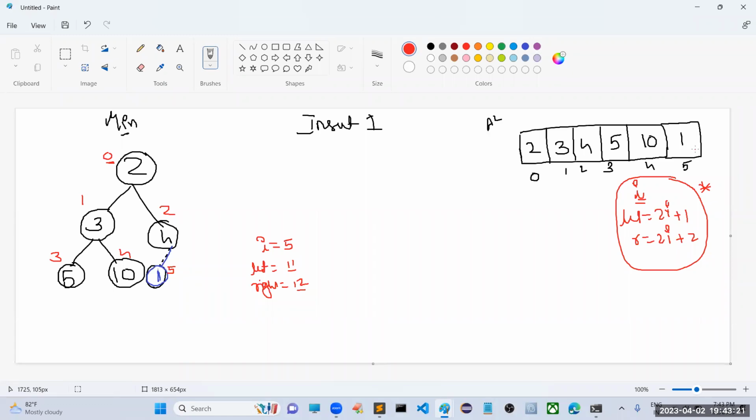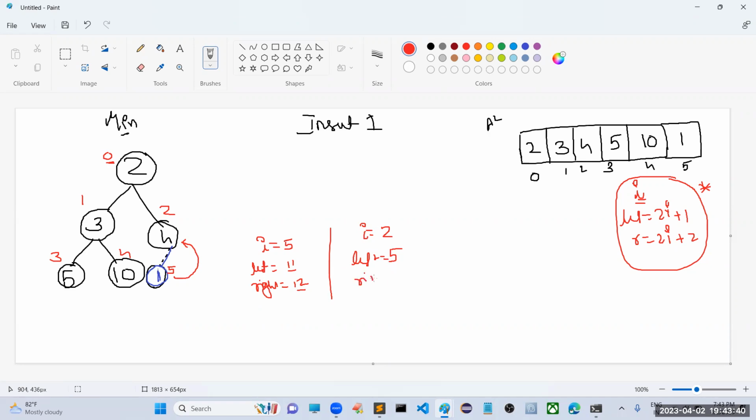Then what do we have to do? Sir, you have to go for its parent. Sir, what is the parent i value? Sir, parent i value is nothing but 2. Try to find out its left child. Sir, what is its left child? 2 into 2, 4. 4 plus 1 is nothing but 5.